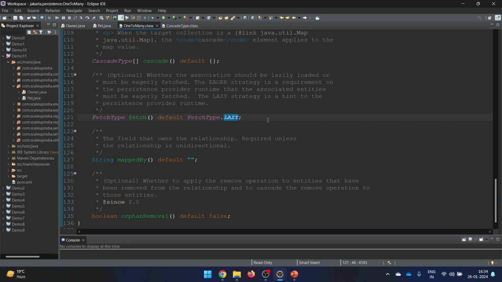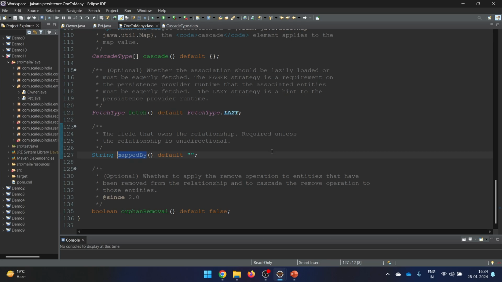Now why is it lazy? Because one owner has many pets. So there may be a chance that you don't always want to see all the pets, or you don't even want to see the pets. You just want to see the owner details. So by default they have given us lazy, and we will also go for lazy as of now. We are not going to change this.